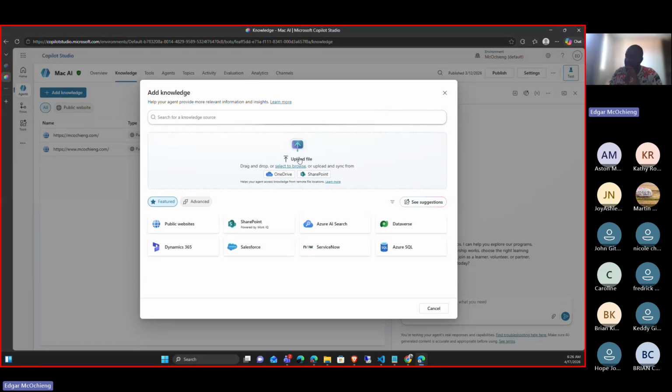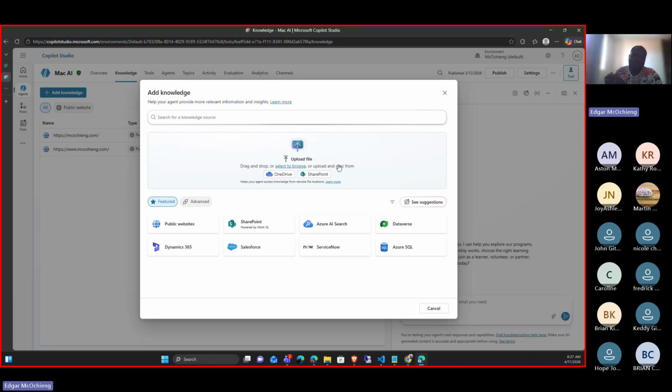The first thing is we can upload files to our agent. When we upload files, our agent can reason out of this knowledge. So in knowledge, it's like we are training our agent, giving it information, feeding it information, training it with what exactly we want. There are many ways we can add knowledge. The first thing, you can always upload knowledge.